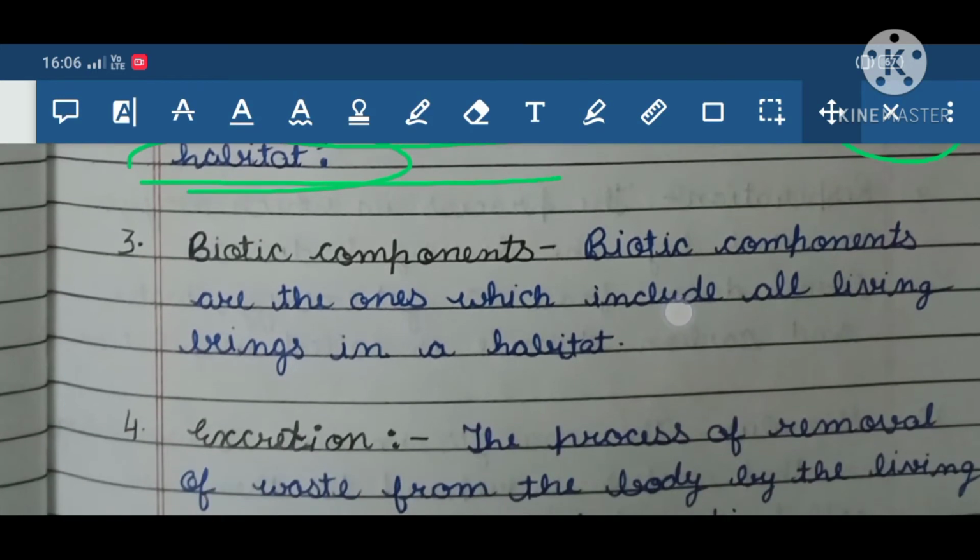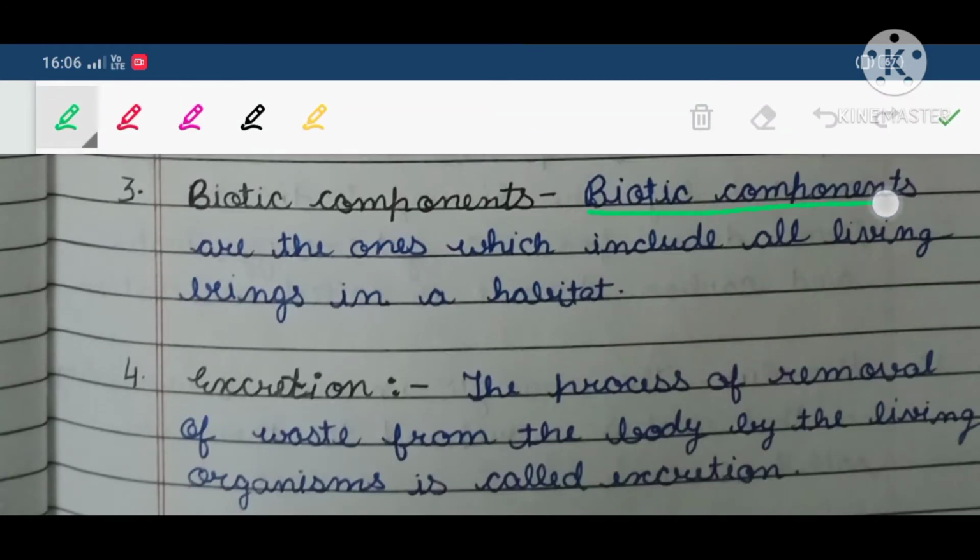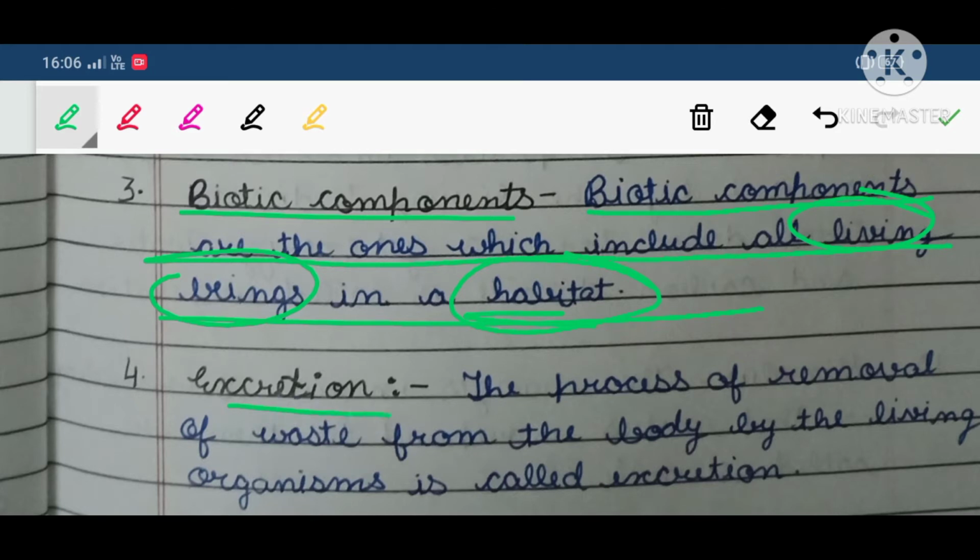Now, biotic components. Biotic components are the ones which include all living beings in a habitat. So, when we include all the living beings in a habitat, it is known as biotic components. Now, excretion: the process of removal of waste from the body by the living organisms is called excretion. Not us only, all the living beings remove waste, and that process is known as excretion.